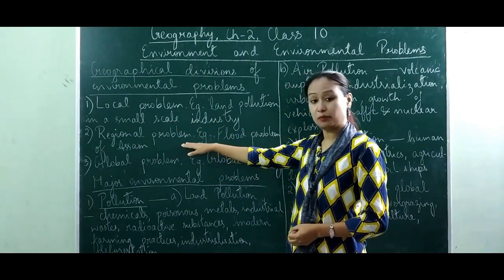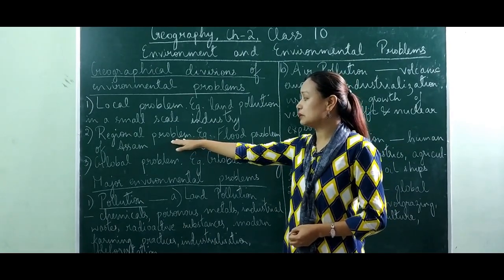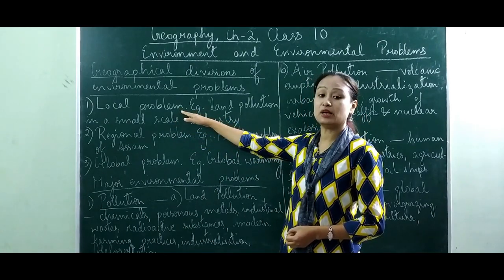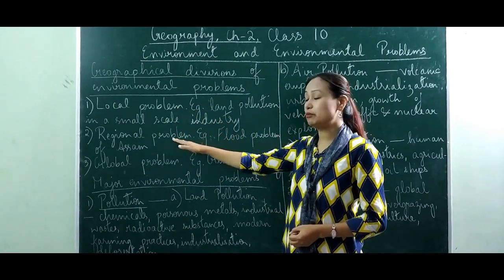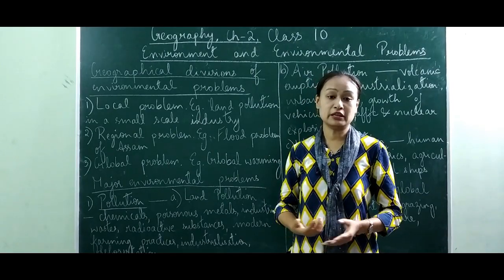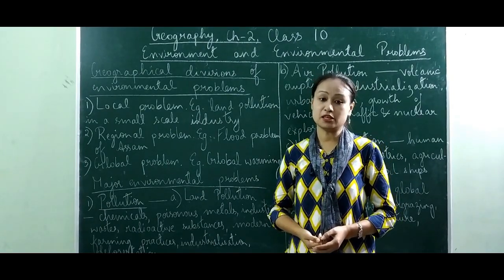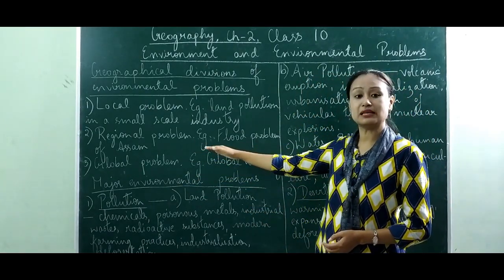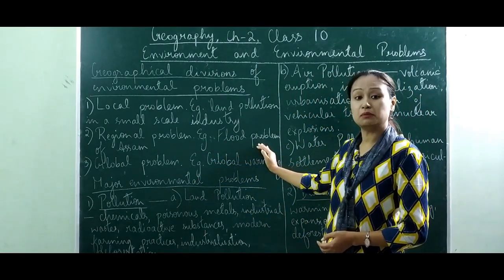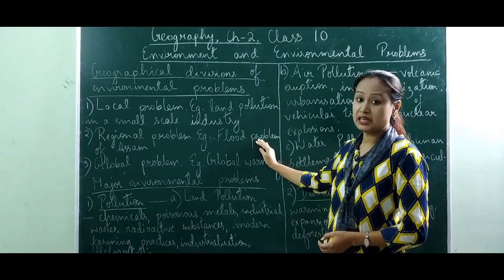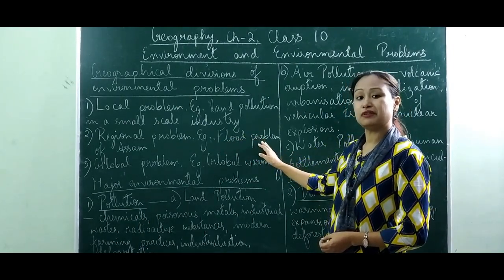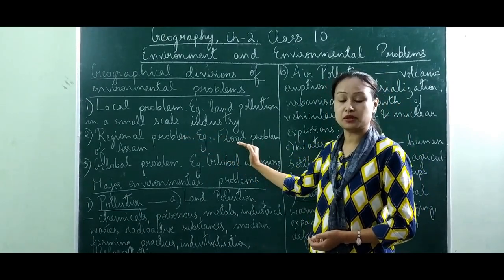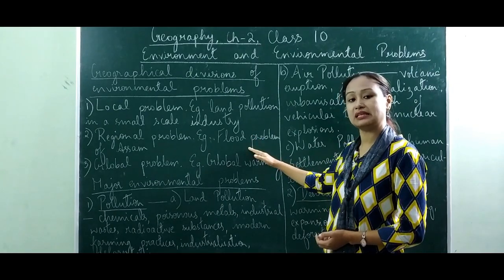Next we have regional problem. So the expanse of the regional problem will be more in comparison to that of the local problem. A regional problem can be a problem related to a state or it may be related to a country as well. Here I have given an example: flood problem of Assam. This one we already know. Flood problem in the Barak and Brahmaputra Valley. This is the usual problem that we face every year. Okay, so this will be coming under the regional problem because this is the problem which the state faces every year.